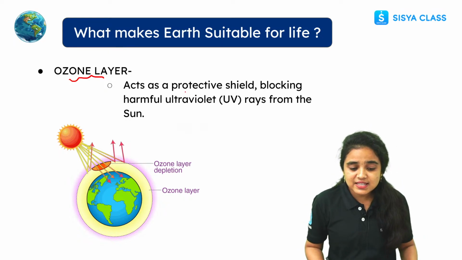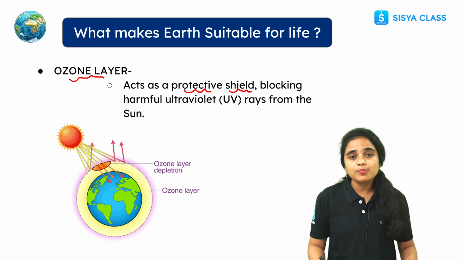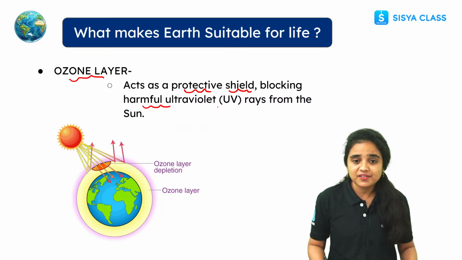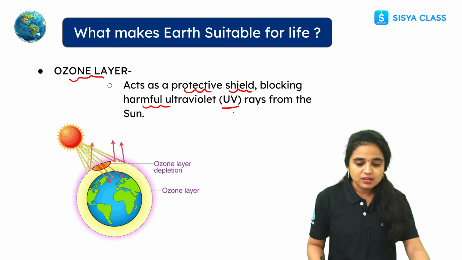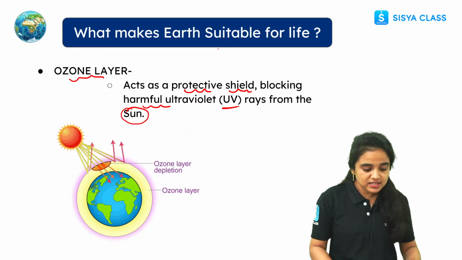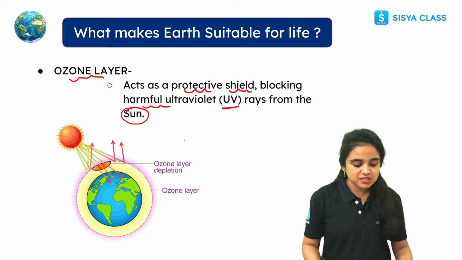While coming to the ozone layer, see students, the ozone layer is the protective layer. It acts as a protective shield for our Earth. How does it protect our Earth? It will block the harmful ultraviolet rays, the UV rays which come from the Sun. These UV rays are very harmful for our living organisms, right?